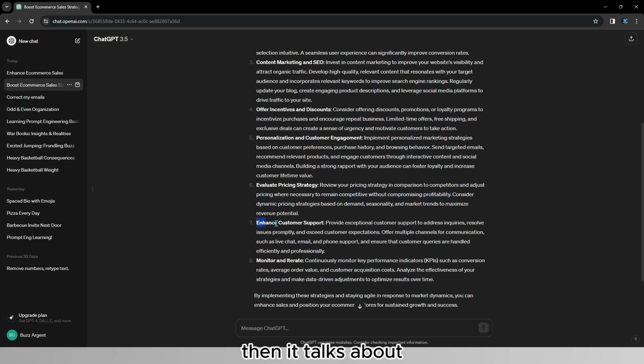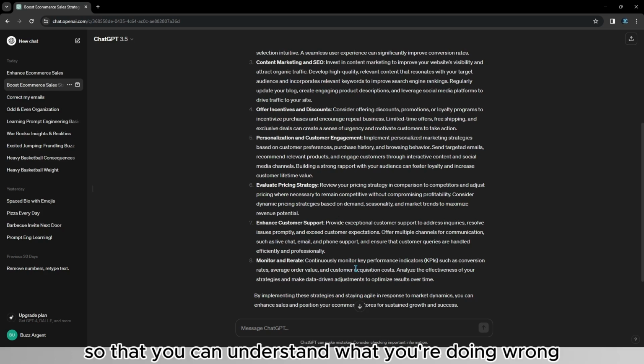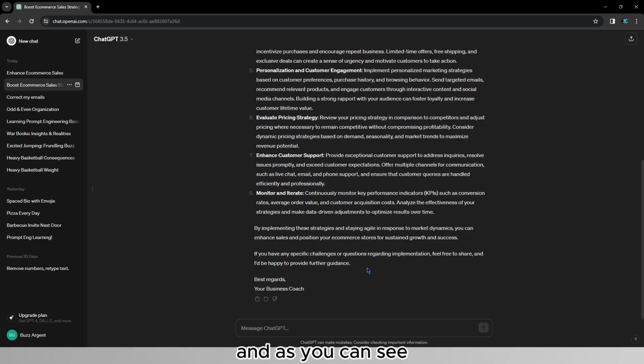Then it talks about customer support and offering multiple channels for communication such as live chat, email, phone support, etc. And then it also talks about KPIs, key performance indicators such as conversion rates, average order value, and customer acquisition cost, so that you can understand what you're doing wrong and what you're doing right. And as you can see, this is an extremely well-studied response, crafted step by step to improve your e-com store as soon as you read this message.